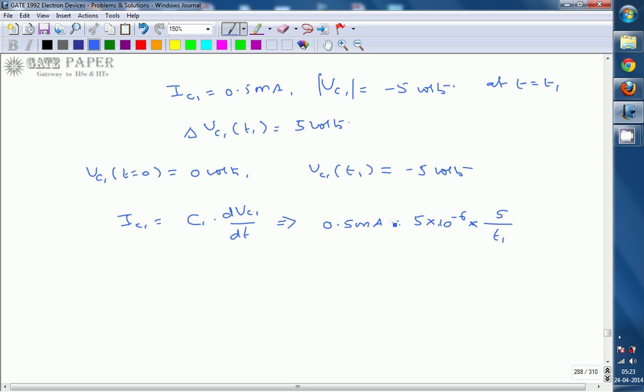So if you calculate, T1 you will get as 50 milliseconds.